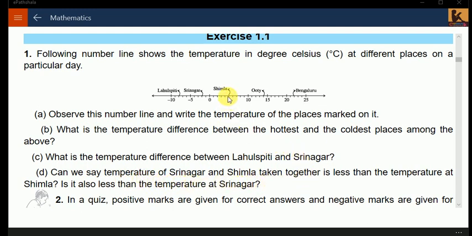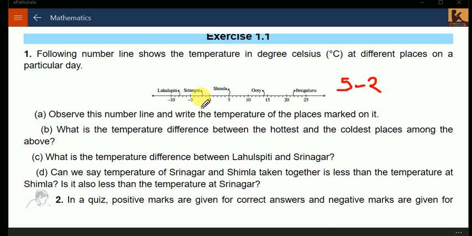If we add them, 5 plus -2 gives you 3. 5 is the temperature of Shimla and -2 is the temperature of Srinagar. Their sum will be 3. 3 degrees is less than Shimla, correct? Is it less than Srinagar? No, it is greater than Srinagar because it is hotter as compared to -2.